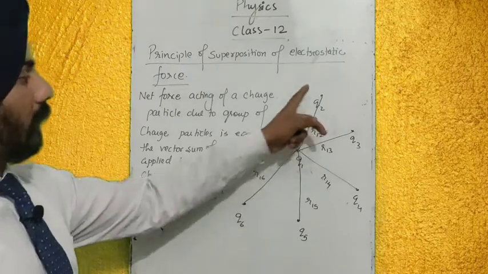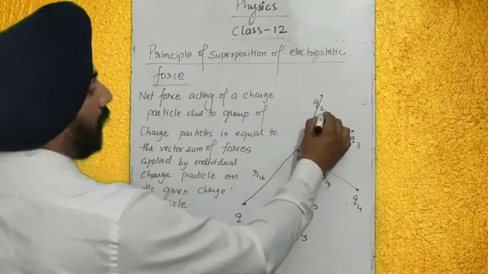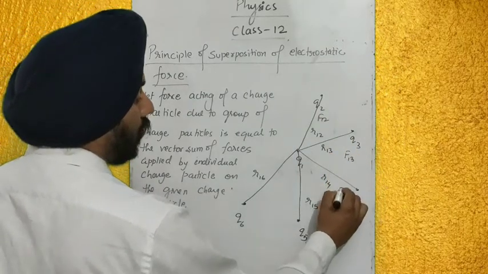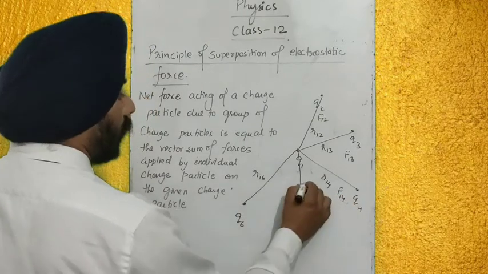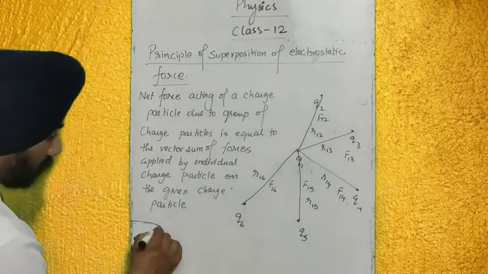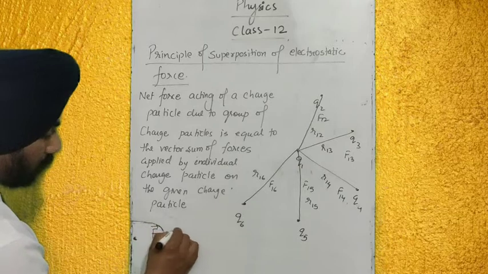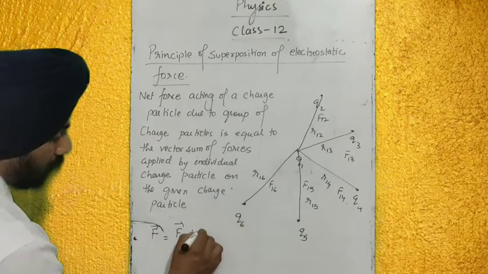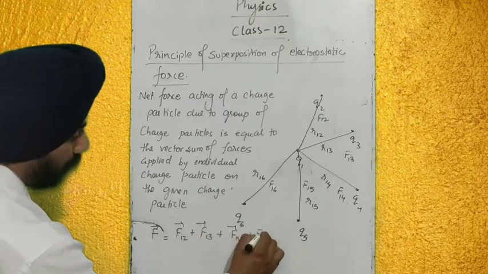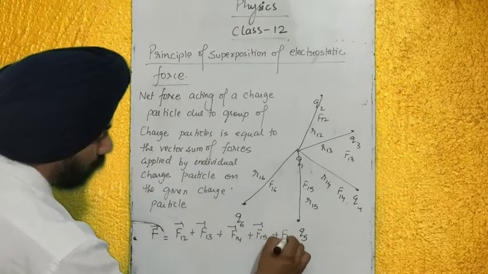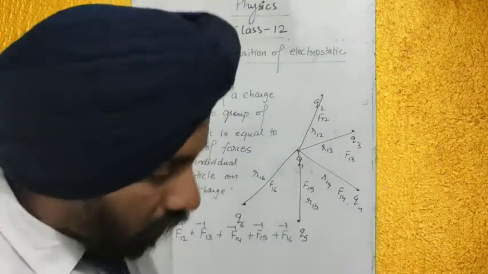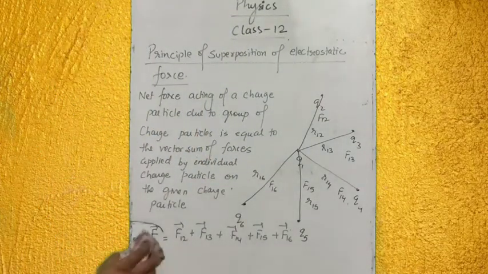Individual forces: q2 is applying F12, q3 is applying F13, q4 is applying F14, q5 is applying F15, q6 is applying F16. So the net force on q1 will be equal to the vector sum of F12, F13, F14, F15 and F16. I hope you have cleared this topic. So come to the next part, that is electric field.